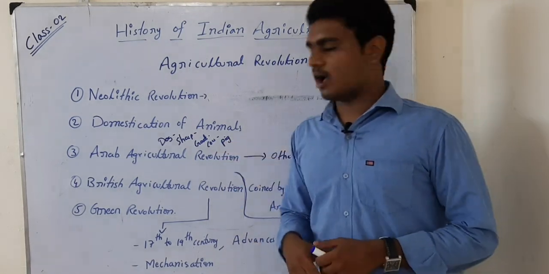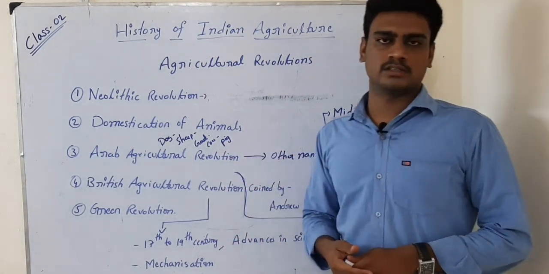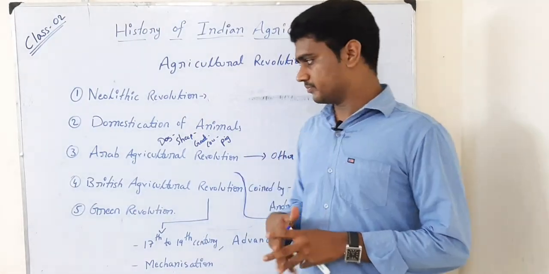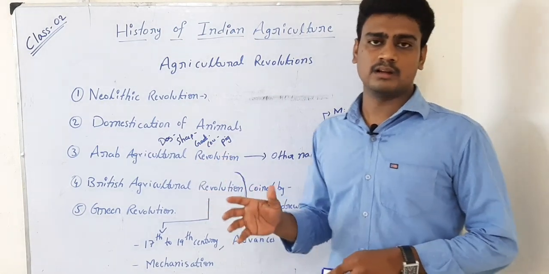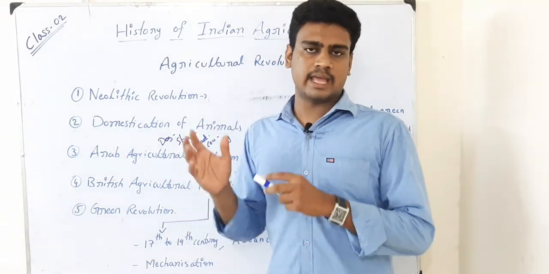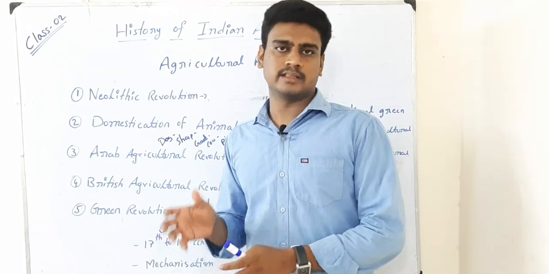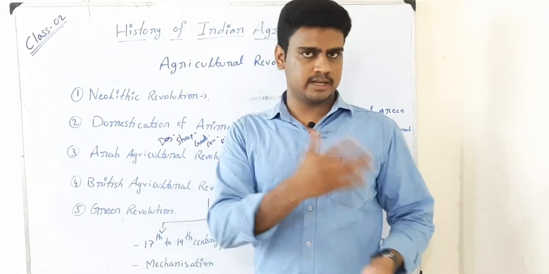Why did they name this one of the revolutions? The reason is these Arab countries or these Muslim Islamic countries, those days every country had their own crops, but the plant which we have in our own country, the same plant or crop may not be in another country.